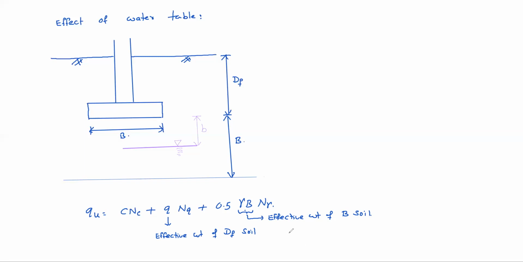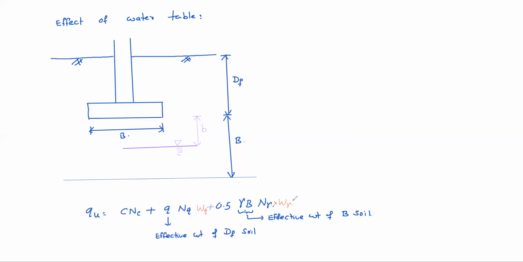Then the correction factor, we can propose two correction factors here. Here one correction factor, suppose Wq. Let us assume this is Wq, water table correction factor, and W gamma. So Wq will be 1 only if water table is here.